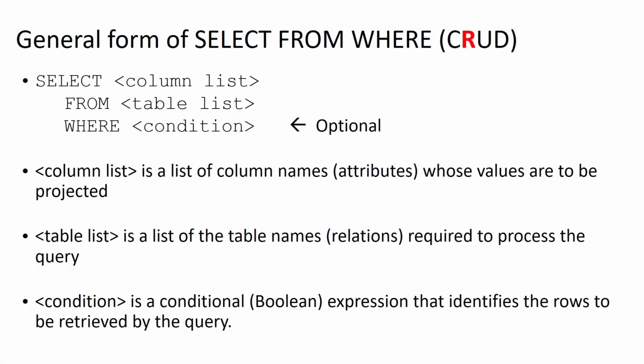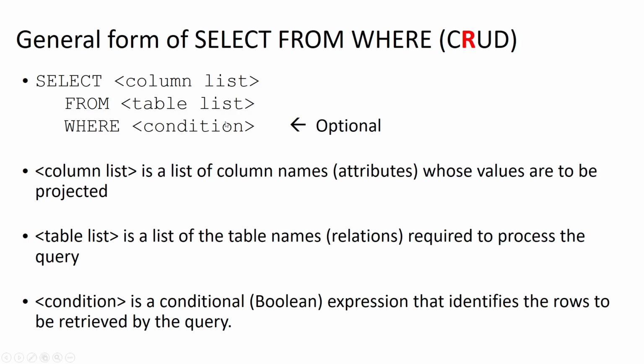All right, so again, right now we're mostly focused on creating the tables, but I do want to take just a moment to give a high-level overview of our select statement and some of the things that we might expect to do in the coming weeks. So the general form of using our select statement is this select from where block. And this is going to be the foundation of all read operations that we do in SQL. Select, and then whatever attributes we're interested in seeing, from whatever table or tables the data is being stored in, and then optionally where some condition evaluates to true.